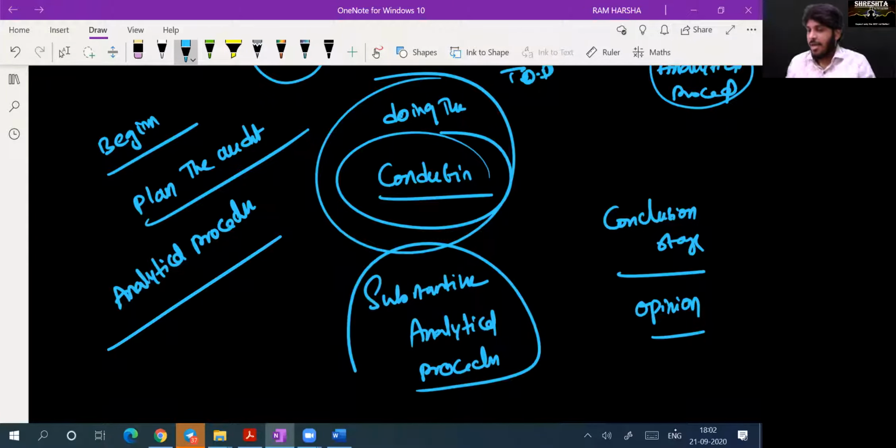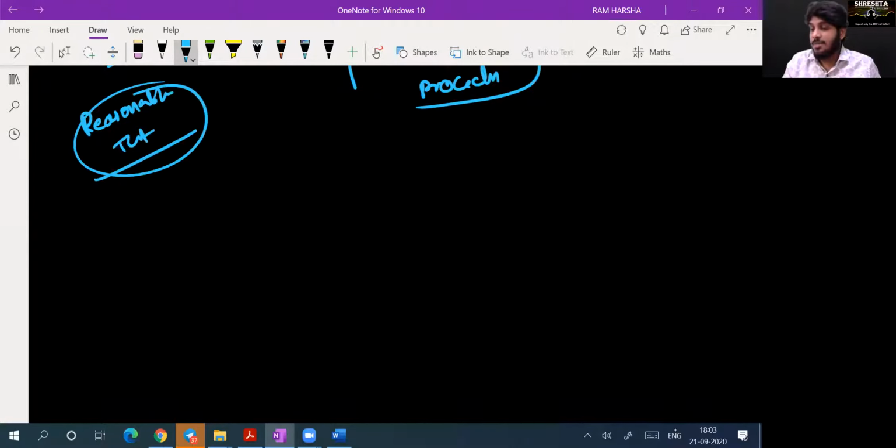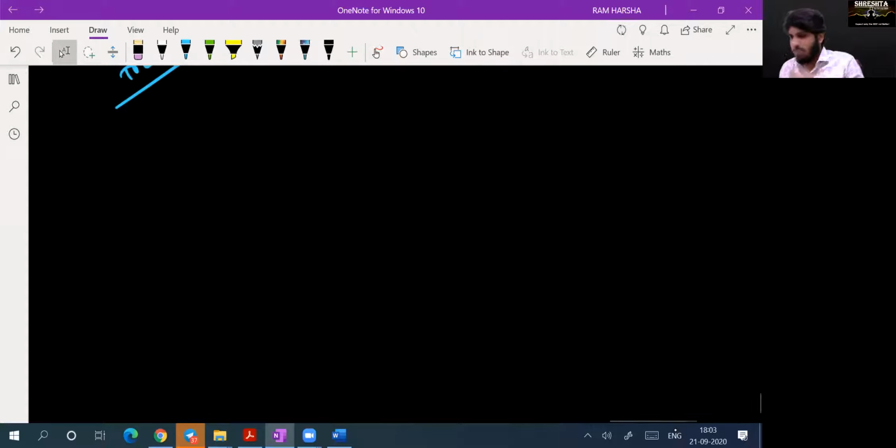If I have to take an example, suppose I will analyze one data. Analytical procedure, one of the items that we have is reasonableness test. Or we can also do a trend analysis. Suppose, Sudhir, I am checking the wages register.